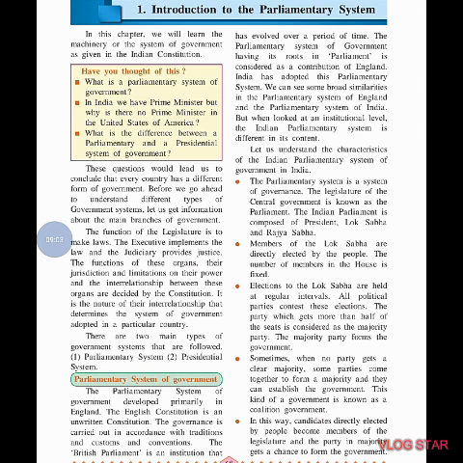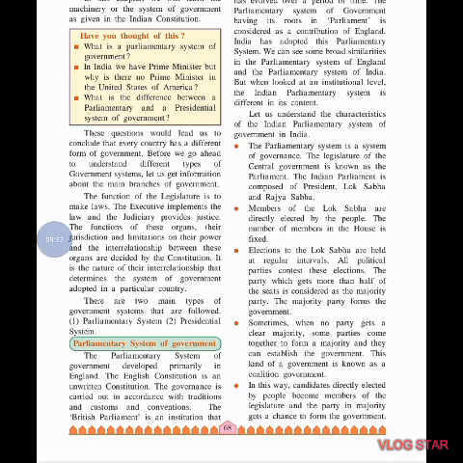But when looked at an institutional level, the Indian parliamentary system is different in its content. So the Indian parliamentary system is different in its particular content and many contents. Now let us understand the characteristics of the Indian parliamentary system of government.